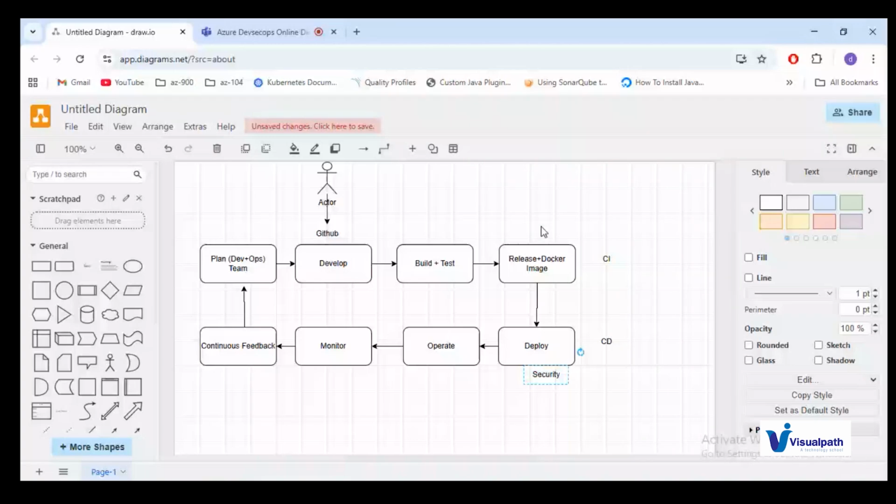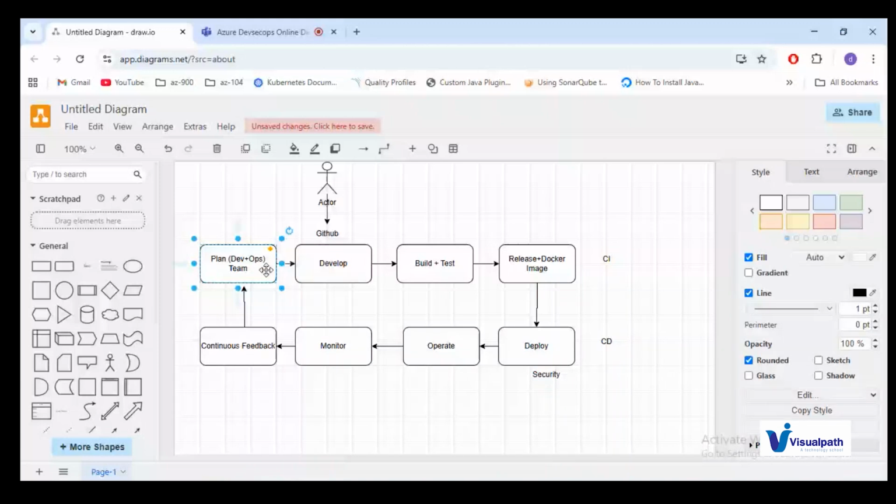Initially we start with planning. This is where both the development team and operations team sit together and plan our application deployment. The development team tells what kind of development they have done, and the operations team tells what kind of operations they want to perform. The planning is done here.